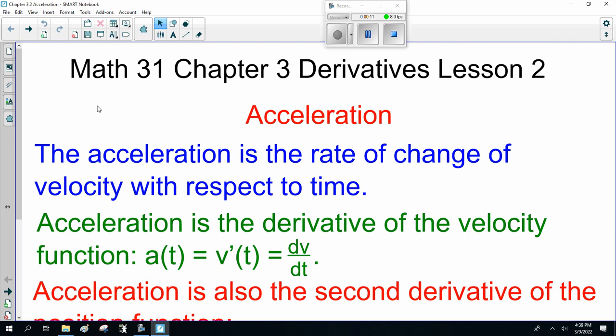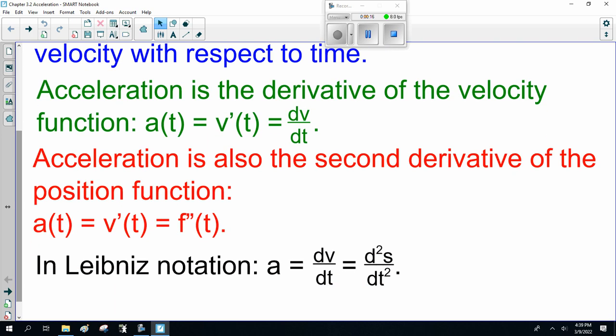Now, the acceleration is the rate of change of velocity with respect to time. Acceleration is the derivative of the velocity function. So, a of t equals v prime of t, or dv divided by dt. Acceleration is also the second derivative of the position function. a of t is v prime of t, which is f double prime of t. Or acceleration is the derivative of velocity and the second derivative of the position. In Leibniz notation, acceleration is dv over dt, or d squared s divided by dt squared.